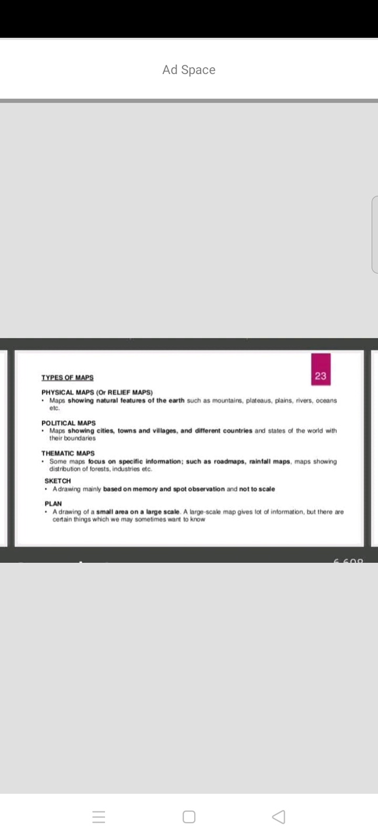These all are giving the information. These maps are called political maps. Thematic maps. So what is a thematic map?